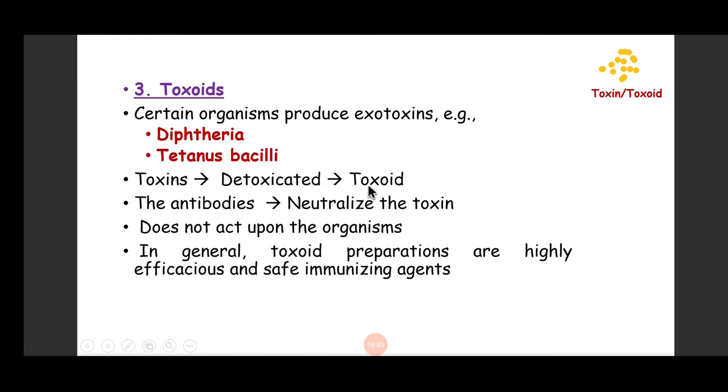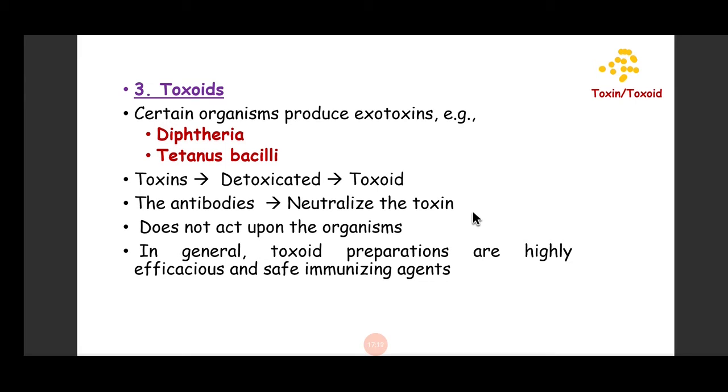We call it toxoid, when we modify the toxin in order to make it safe, so that it will not cause the disease. We use this toxoid for vaccination, and the antibodies formed against this toxoid will be active against this toxin also. It will neutralize the toxin and prevent the patient from the disease.